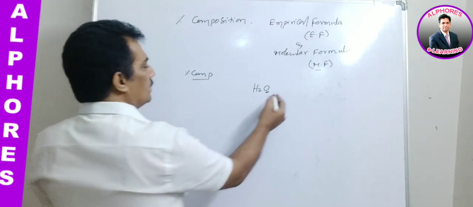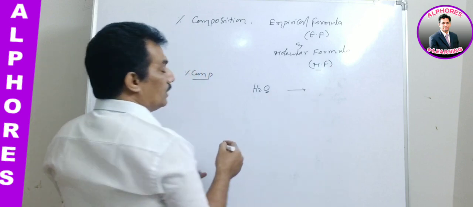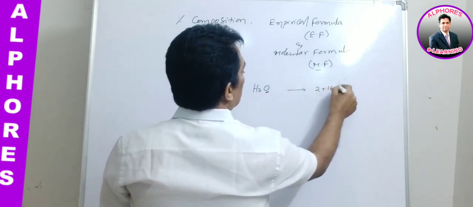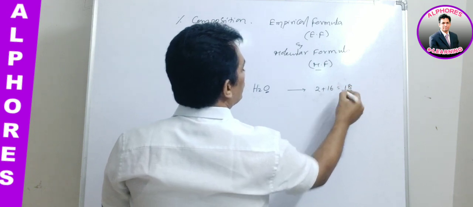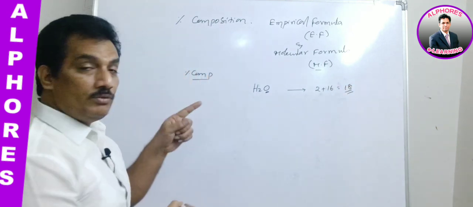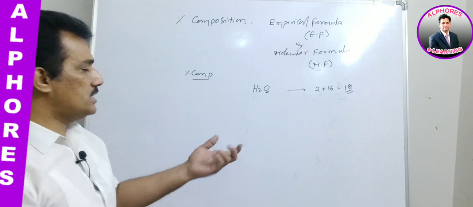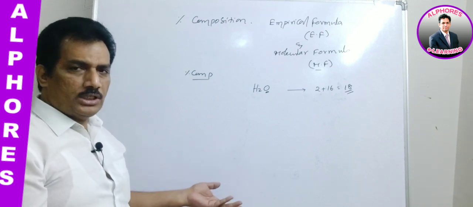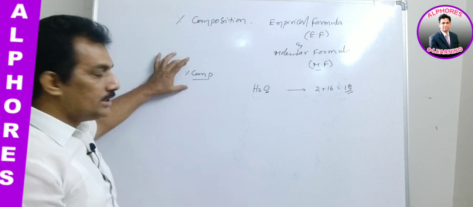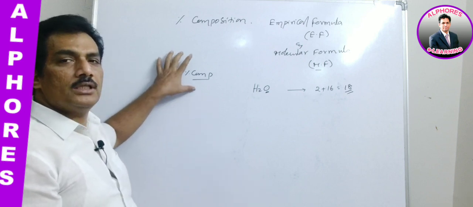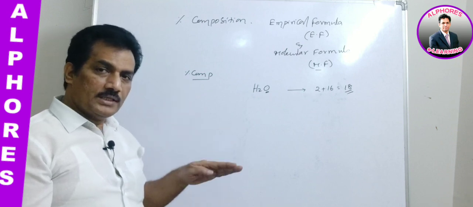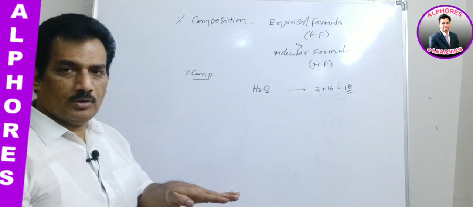Just you remember the molecular weight of this H2O. What is the molecular weight? It is nothing but 2 plus 16, that is equal to 18. And now we know, out of these 18 grams, in case it is gram molecular weight, how many grams of oxygen are present? 16 grams. But what is percentage composition? It is the number of parts of a selected element present in 100 parts of the compound, is it not?